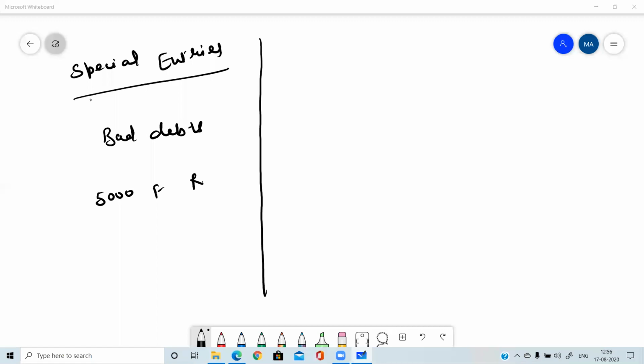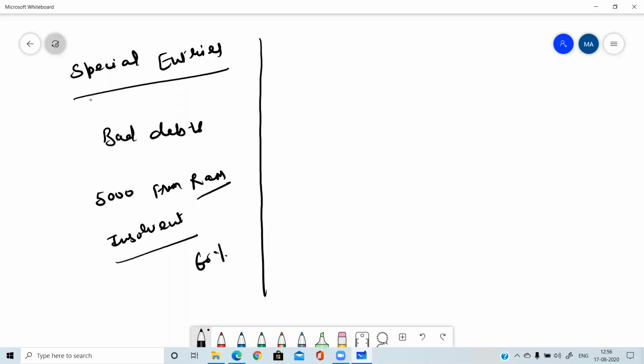Suppose we were supposed to get 5,000 from Ram. And Ram was declared insolvent. Insolvent means he was not able to pay the money. It was mentioned in the question that he was able to pay only 60%.